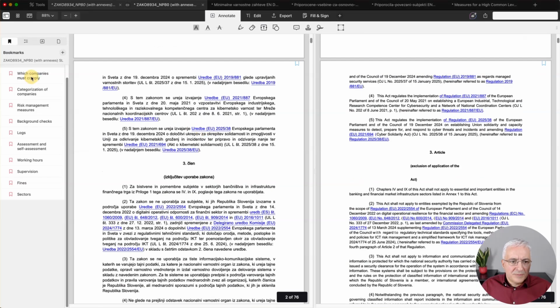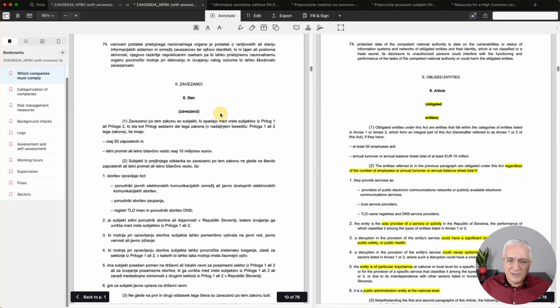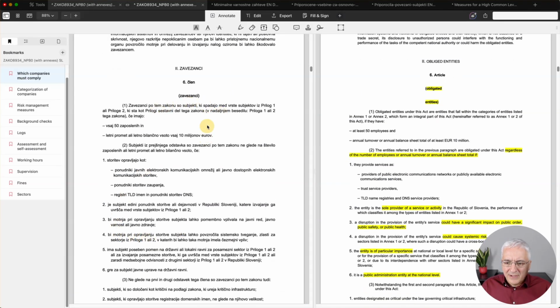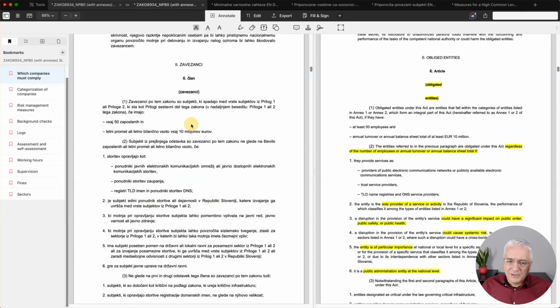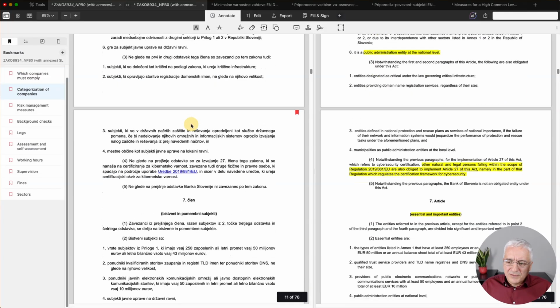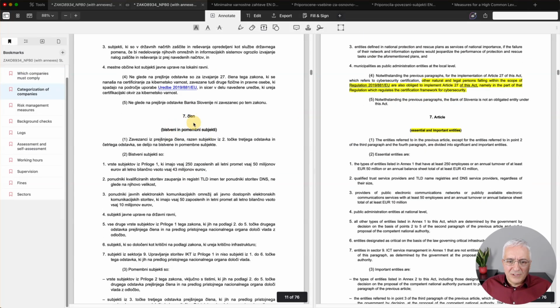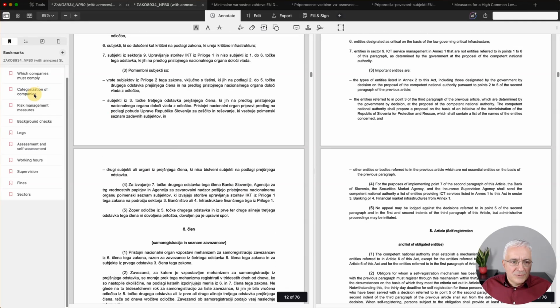Let me jump to article number 6, which speaks about which companies need to comply, and basically there are no surprises here. This is the same as in the NIS2 directive, so everything that is written there is also here in this NIS2 law. Let me see further. In section 7 you have the explanation of the differences between essential and important entities. Again, the same criteria as in the NIS2 directive.